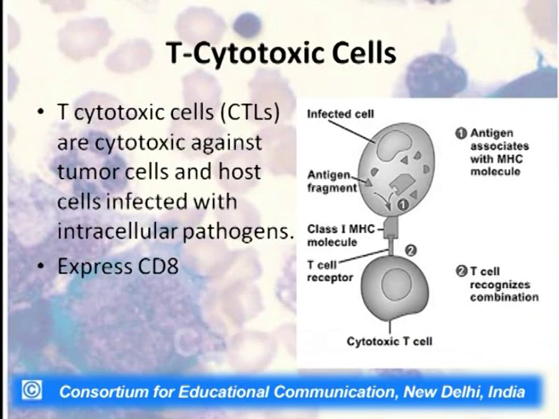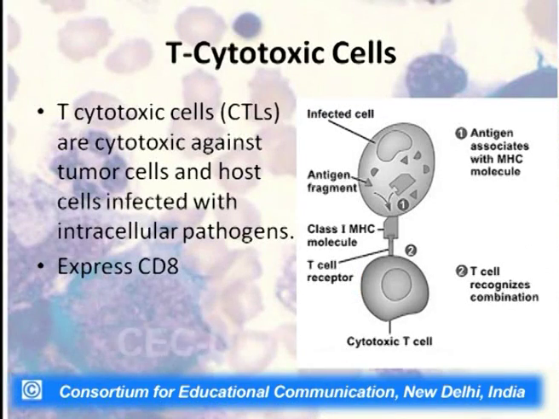Coming to T cytotoxic cells, they are cytotoxic against tumor cells and host cells infected with intracellular pathogens. You must understand that in the T helper cell we have the antigen presenting cell, which is a specialized cell picking up antigen and showing it to the T helper cell. In the T cytotoxic cell, it is our own body cell which has gone wrong.